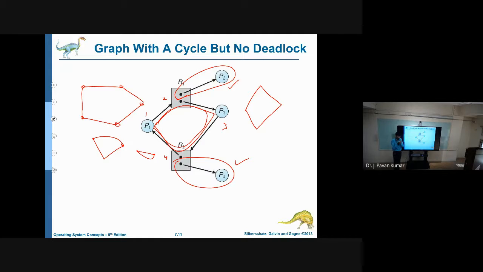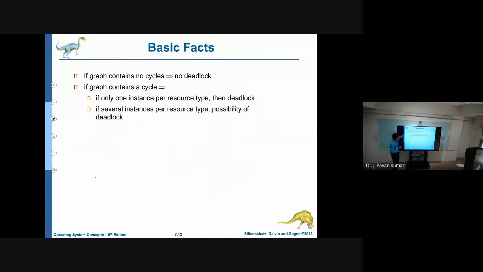But in the other way, suppose you don't have a cycle inside the resource allocation graph, then we can guarantee that there is no deadlock. Understand the difference? If we have a cycle, we cannot guarantee whether deadlock exists or not, but there is a chance of having a deadlock. But if you don't have a cycle, then we can guarantee that there won't be any deadlock. Got it? See here, if the graph contains no cycle, then no deadlock. This we can ensure.